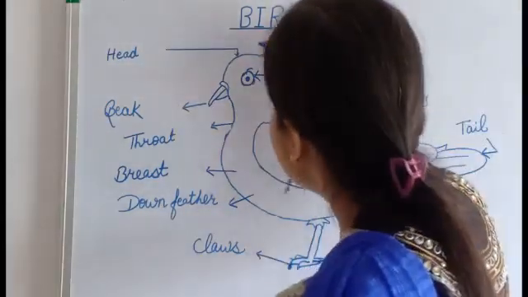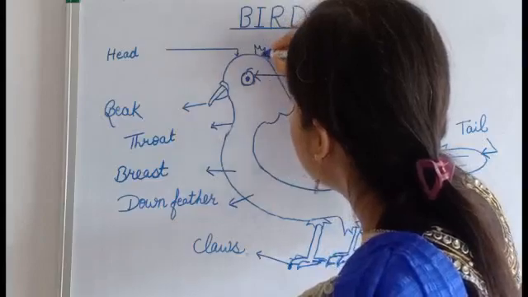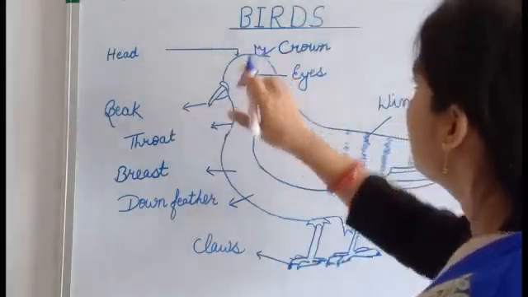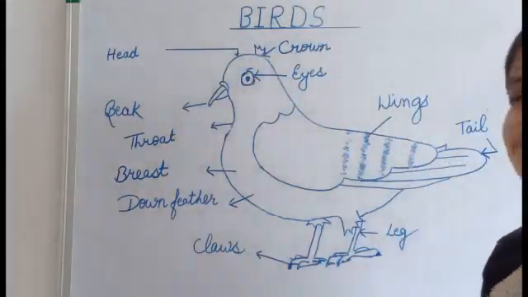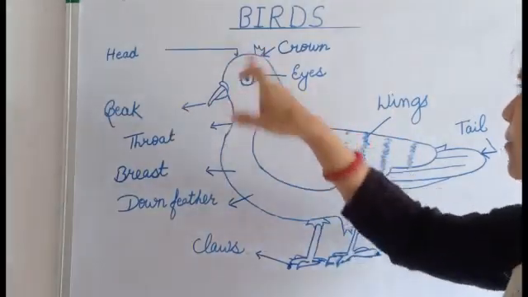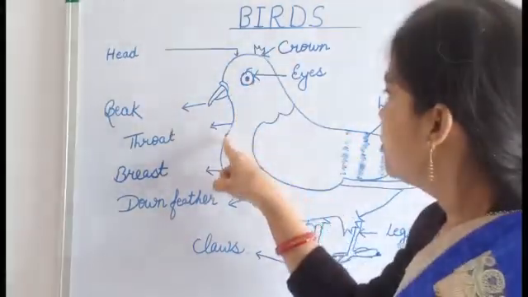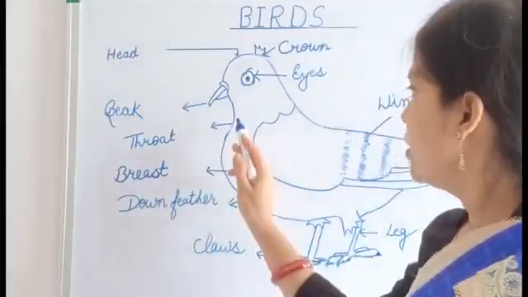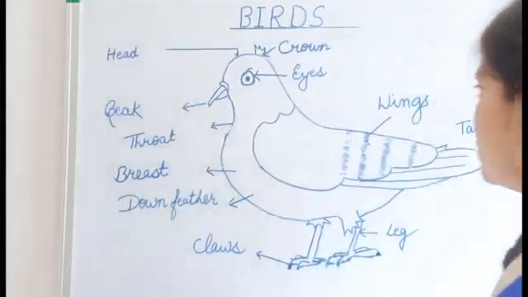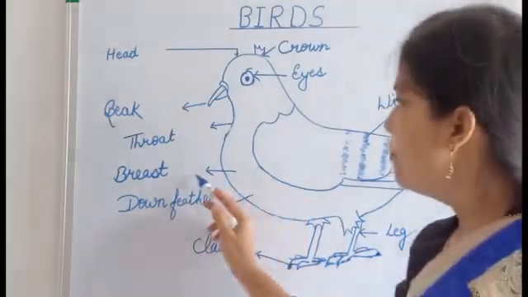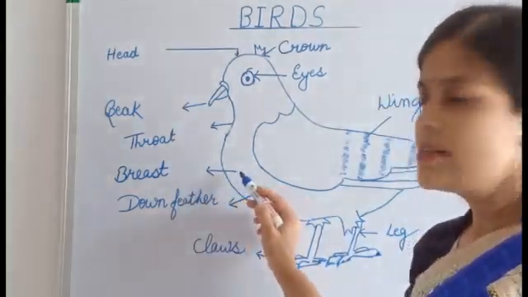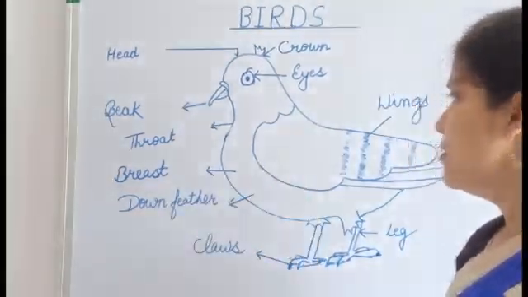Some birds, like the hen, have this. This is known as the crown. Some birds do not have this part. This is the throat. This is the breast of the bird.